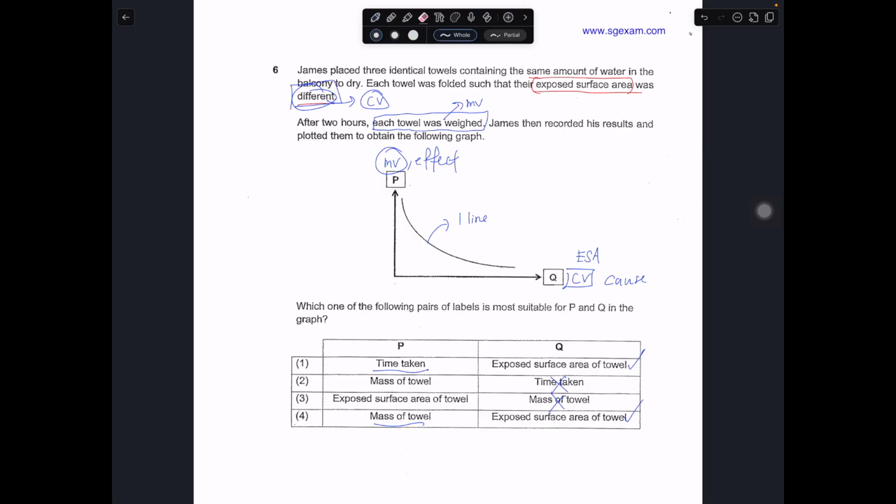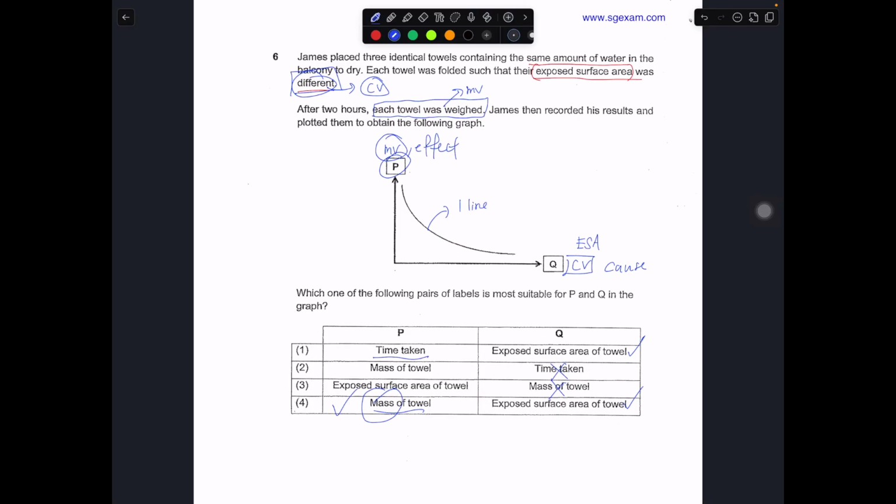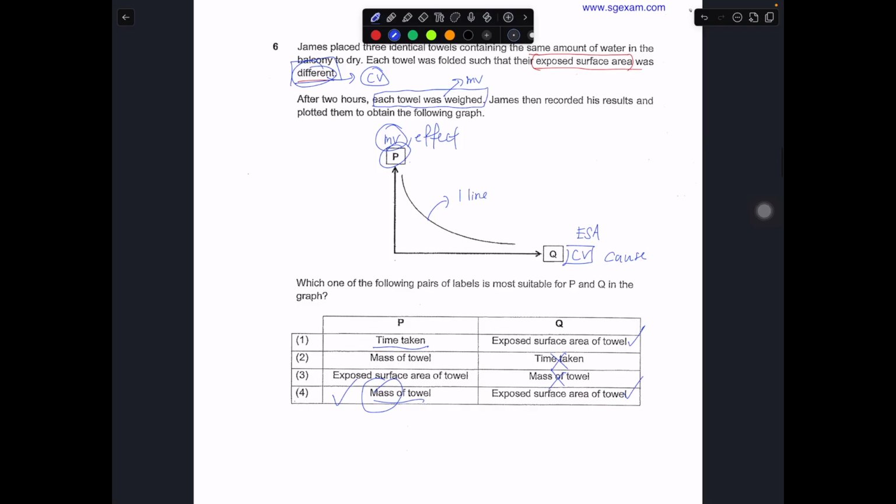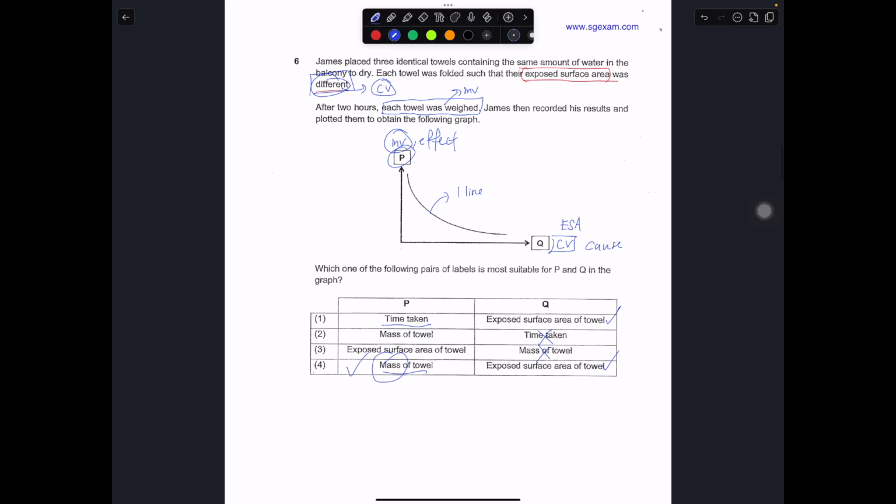So in this case, it will be your mass of the towel, because you are using the mass of the towel as an indicator to tell you how much water has been evaporated. But there's nothing mentioned about time. So time will not be the measured variable that we are looking into, or the result that we are measuring. So this one is number 4.